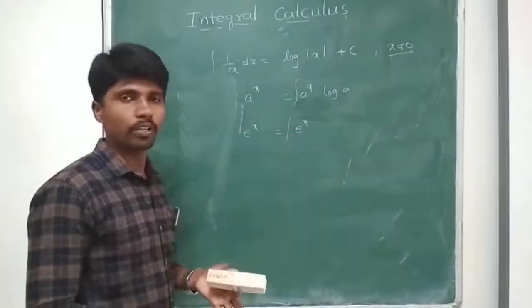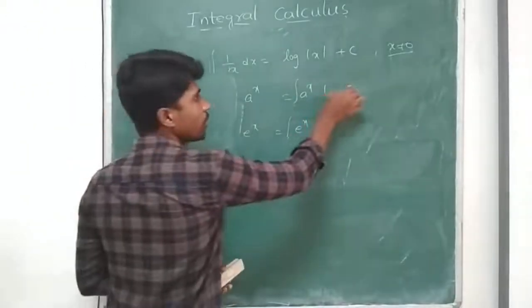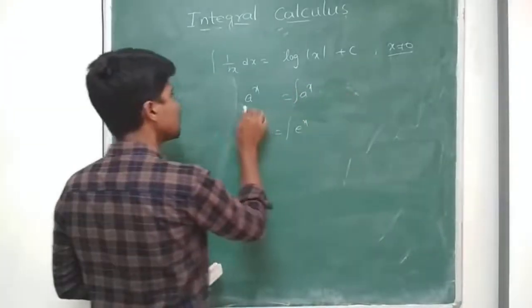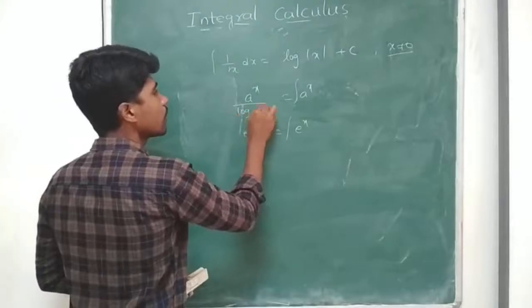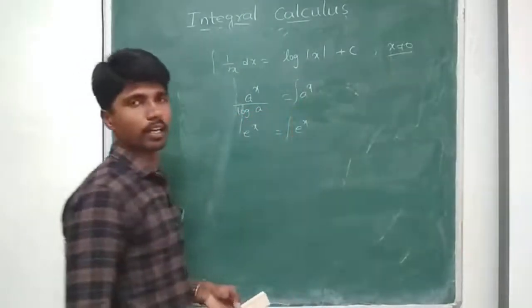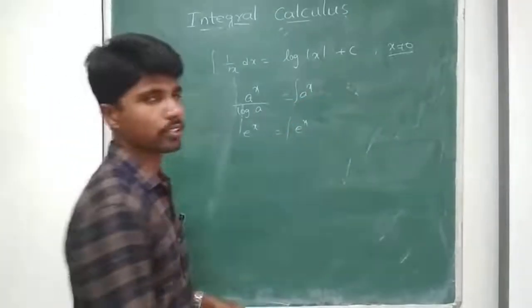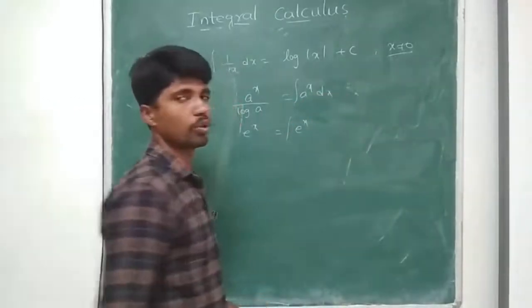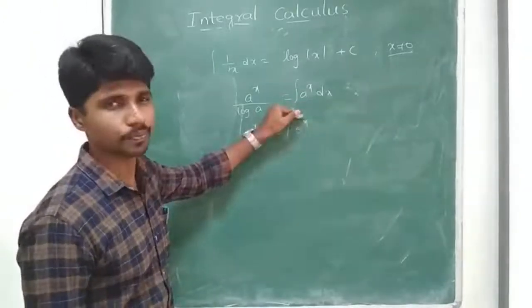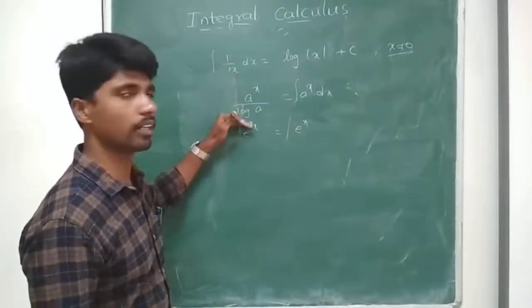I want to find only integral of a power x, so if I divide both sides by log a, I get a power x by log a is equal to integral of a power x dx. Don't forget it. Integral a power x dx gives a power x by log a.